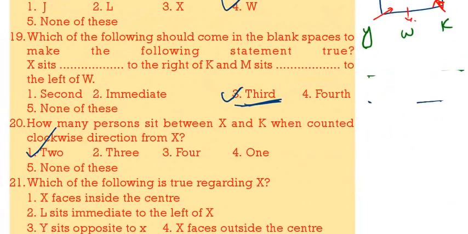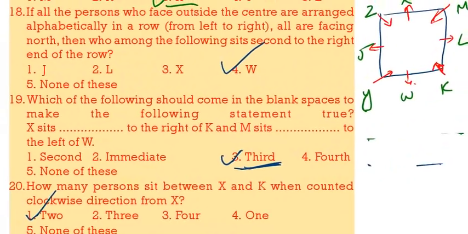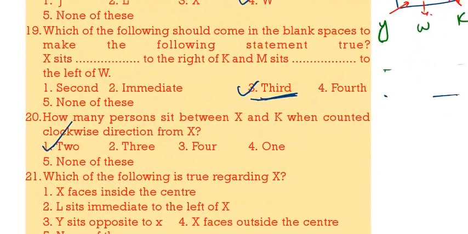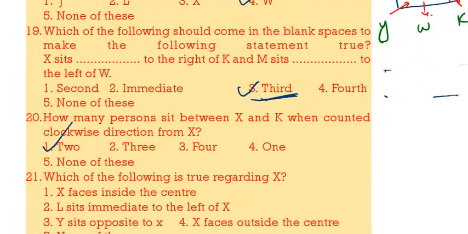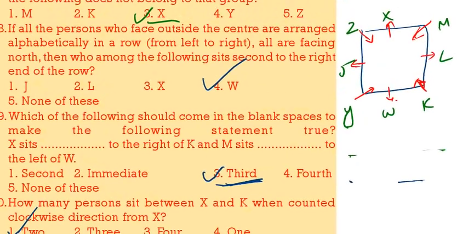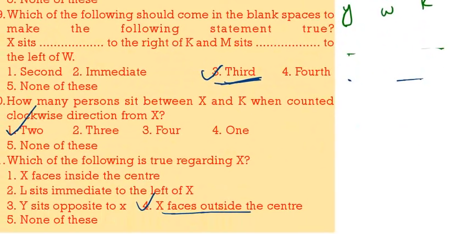Next one, which is true regarding X? See here, X is facing the center, that is incorrect. L is on the immediate left of X, that is incorrect. X faces outside the center, that is correct. X is facing outside. See here, X is facing outside. So only that one is correct. X is facing outside the center is correct.